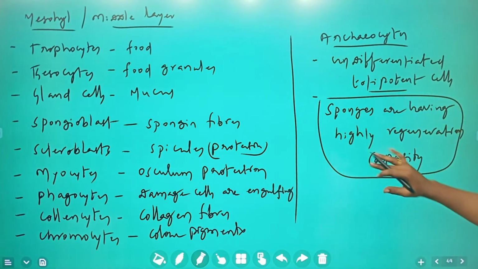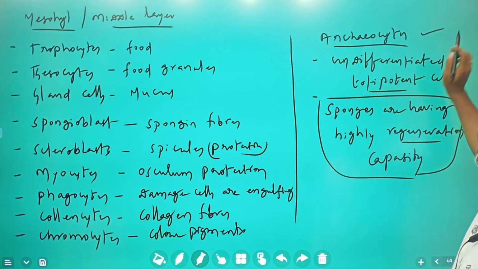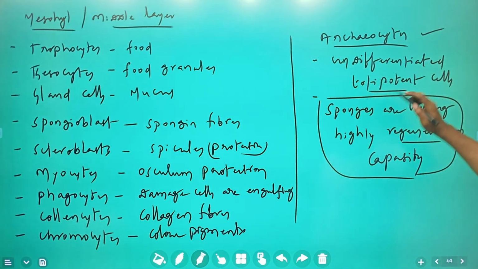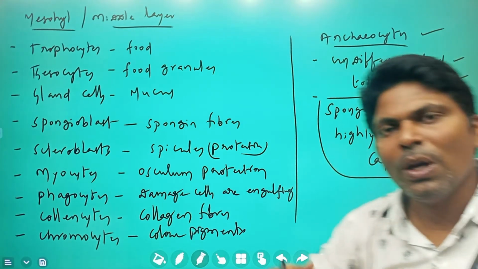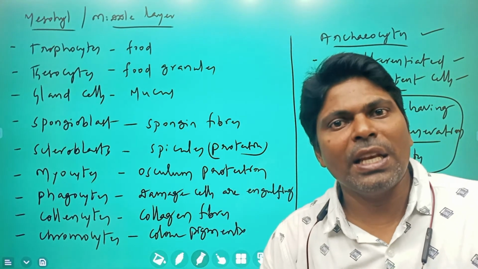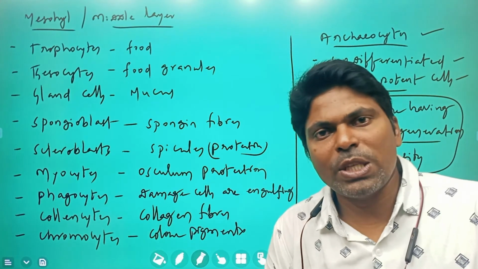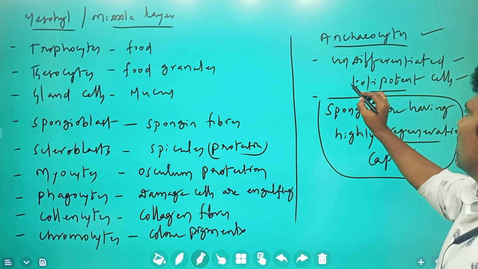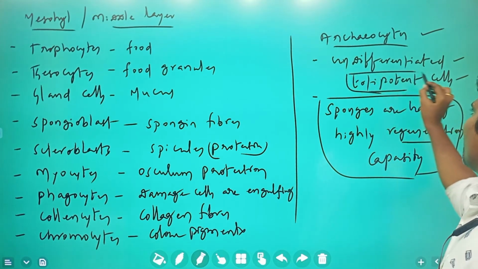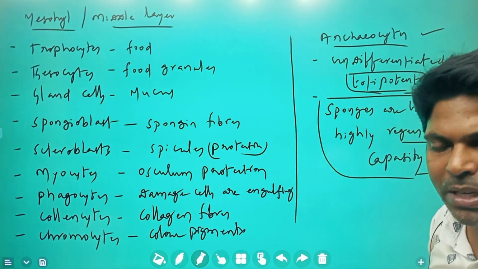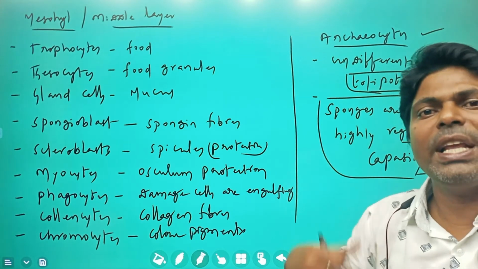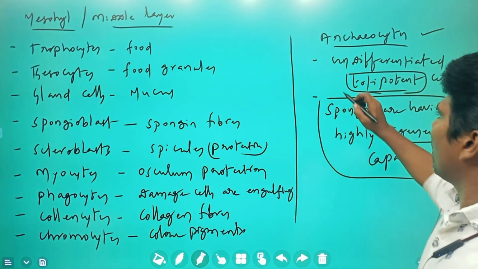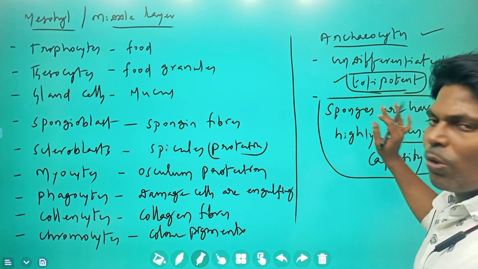Sponges have highly regenerative capacity because they have archaeocytes, undifferentiated totipotent cells which can give rise to any sort of cell in sponges. Totipotent means the cell which can give rise to any sort of cell.